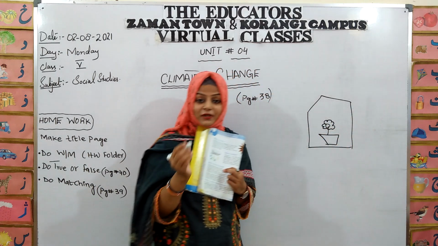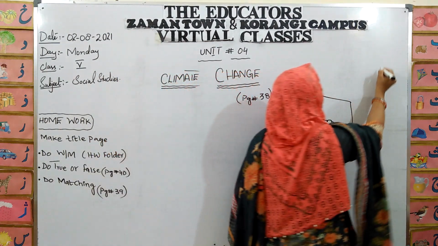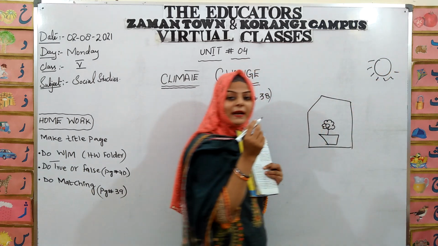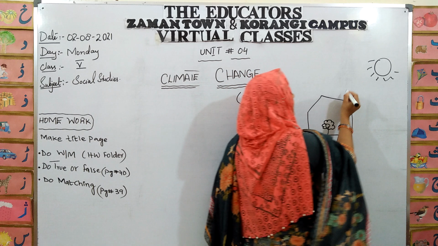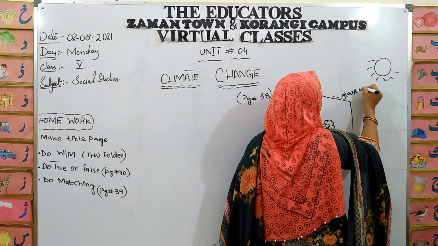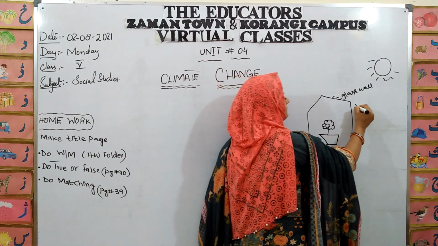So what is the mechanism of this greenhouse? When the sun shines brightly, the light is absorbed by this glass wall. What does this glass wall absorb? Heat.